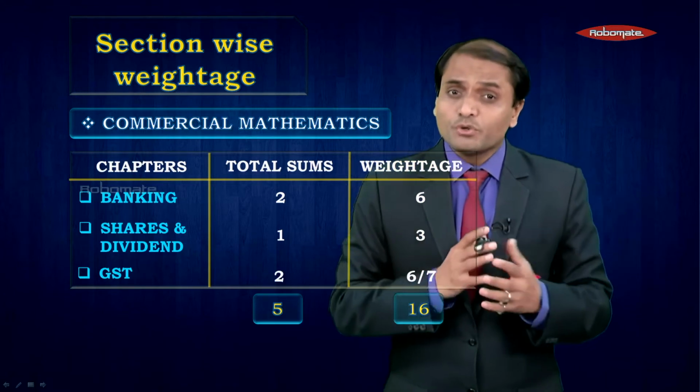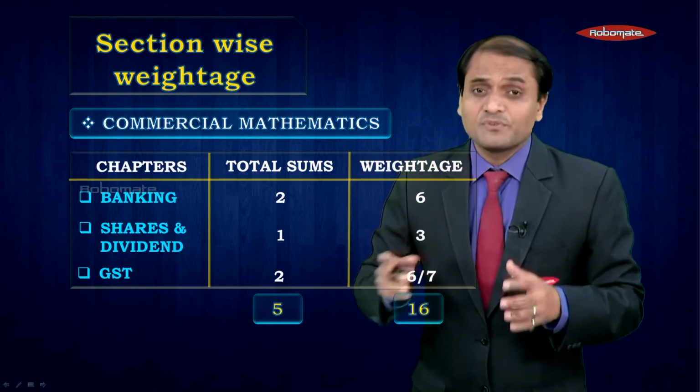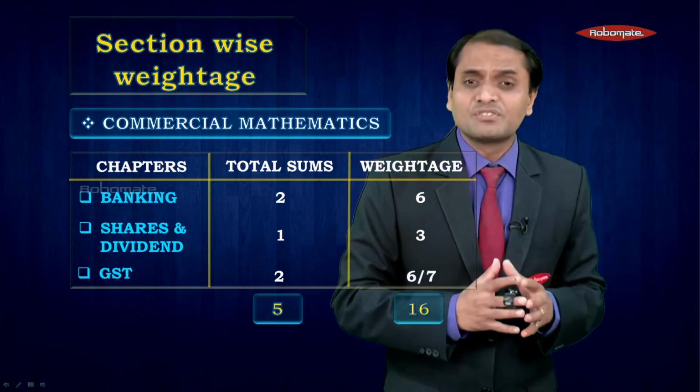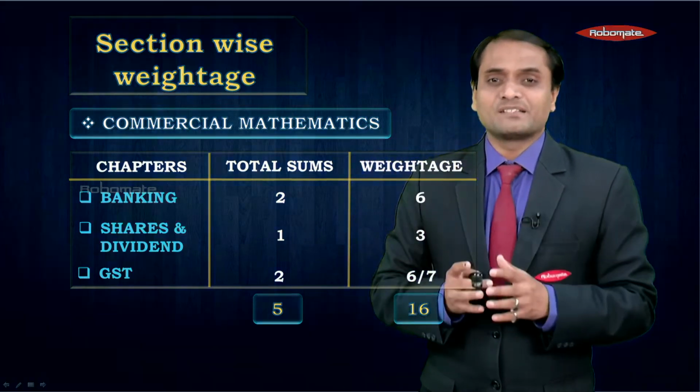Now next I'm going to show you from each of these chapters which are the important type of questions which are repeatedly asked in board exam. Let us go to the first chapter from this section, that is banking. As we discussed, you can expect around 2 questions here, 3 marks each, so total weightage 6 marks.